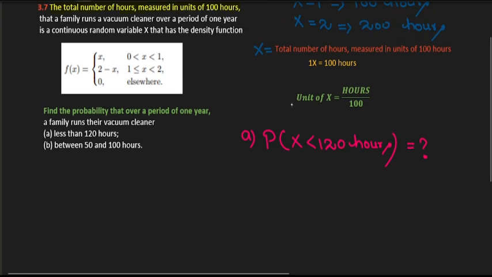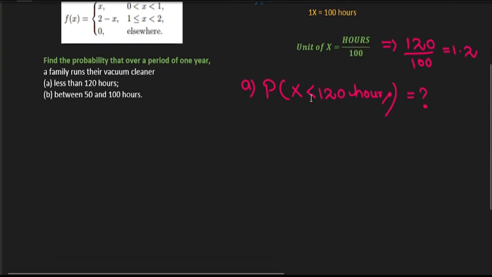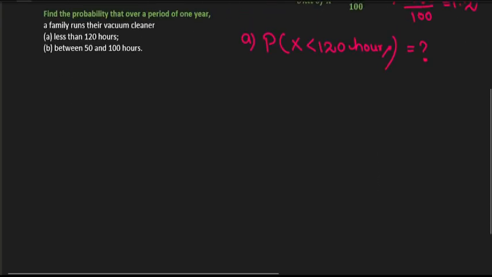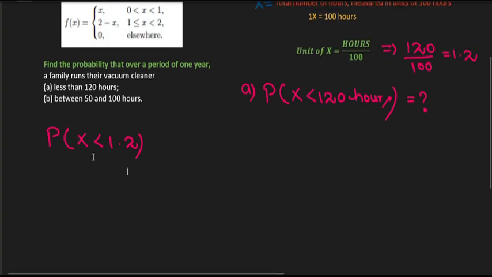You can see in this formula, the unit of X means you just divide hours by 100. So we have 120 hours and we divide by 100, and we get 1.2. So this means we are going to find the probability that X is less than 1.2. To find this probability, we need to consider two intervals.